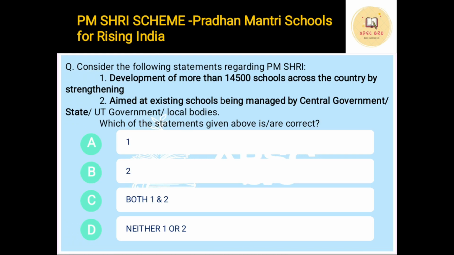Now, PM Shri is aimed at developing and upgrading the government schools which are run by central government or state government or UT government, any kind of government body, and it is aimed currently at 14,500 schools. It was launched on Teachers' Day, that is 5th of September. So both these statements are correct.